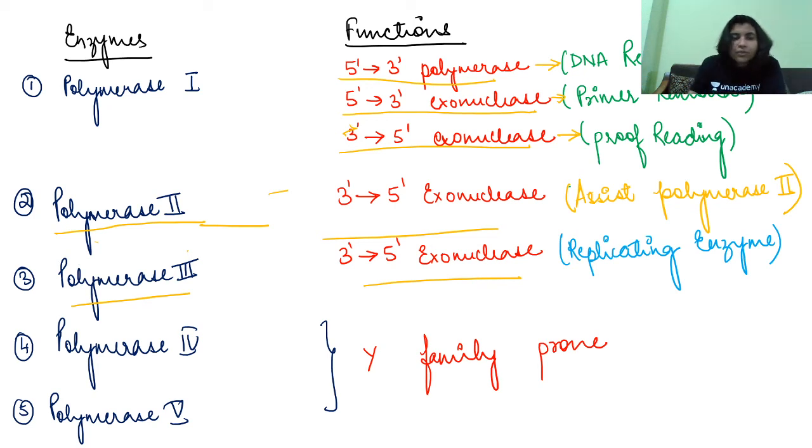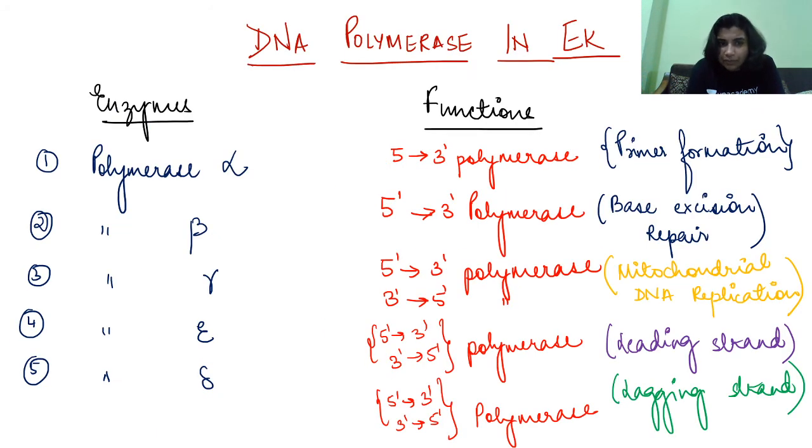Next we have polymerase 4 and polymerase 5, which we call Y family prone. And one more thing, DNA polymerase 2 actually assists or helps DNA polymerase 1, right? Polymerase 3 is basically a replicating enzyme, helping in replication.